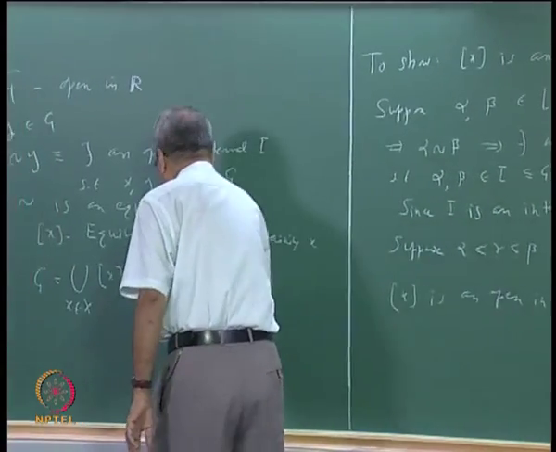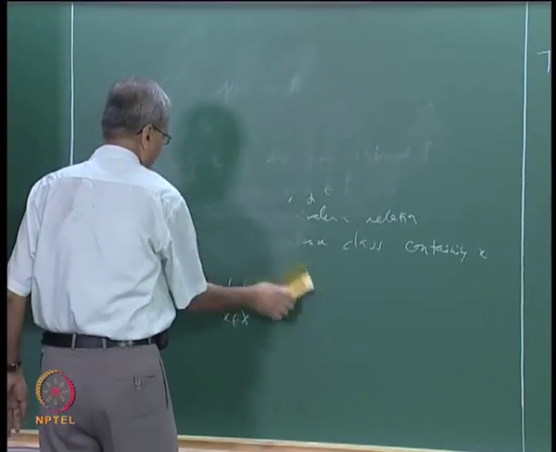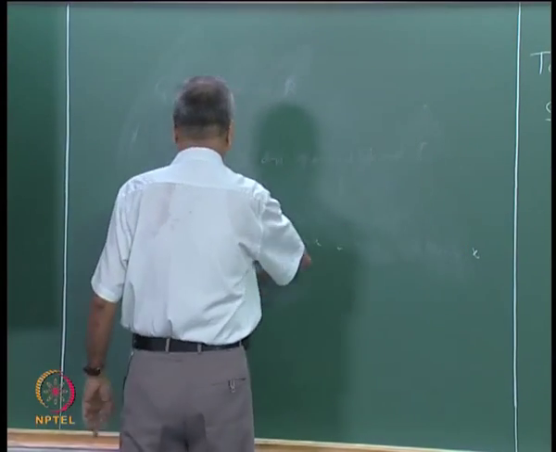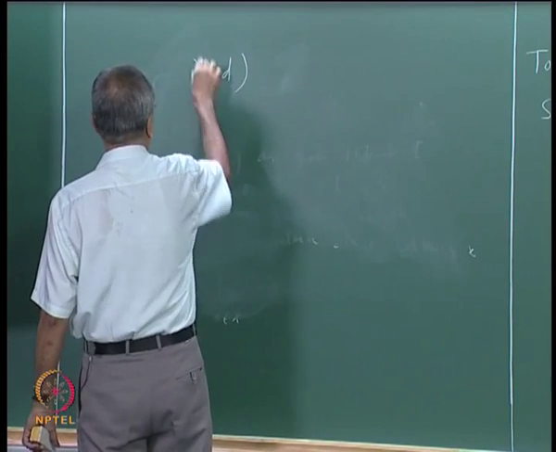Then there is one more thing that we want to discuss, and that is the following. Again, suppose we start with a metric space (X, d).